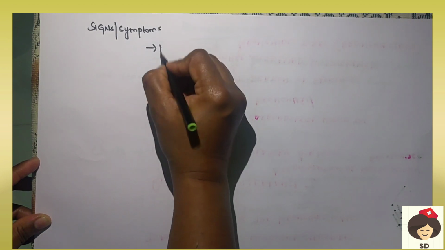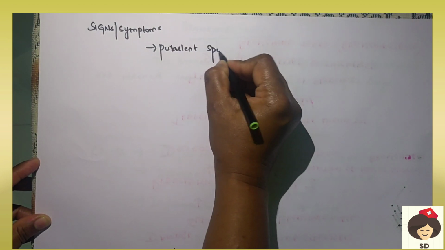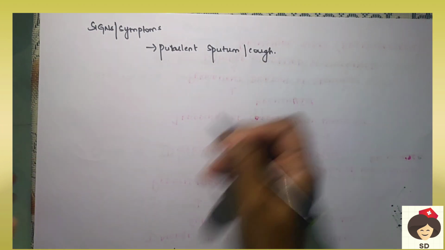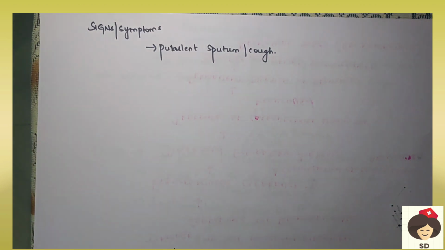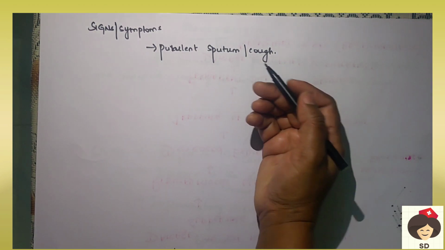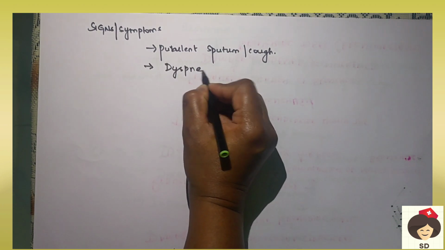So first you can see purulent sputum with cough. Because there is so much mucus, intermittently the patient will put it out, and this mucus can come outside as purulent. Purulent means foul smelling sputum with cough. Sputum is phlegm, and the patient will have dyspnea, which is difficulty in breathing.